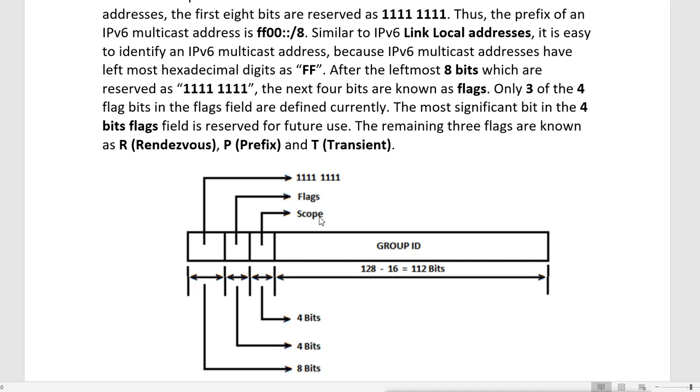After that, if you remove this first 16 bits which is reserved, we remain with 112 bits. That total 112 bits is called the group ID. Group ID means multicast group. So this group ID is for the multicast group. If some device is in the group, it will get the multicast data, and if it is not in the group, then it will not get the data. So it defines the group of multicasting.